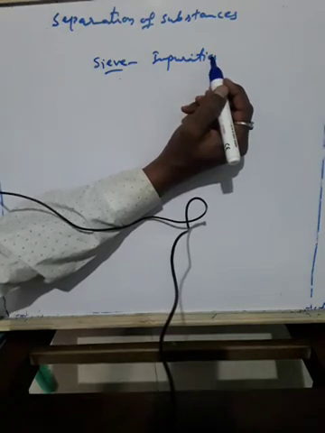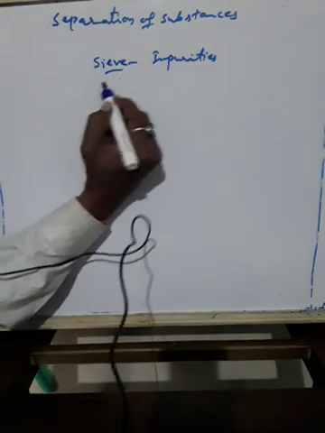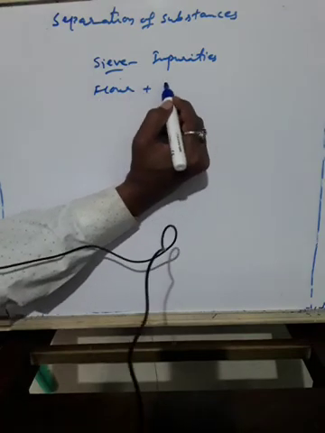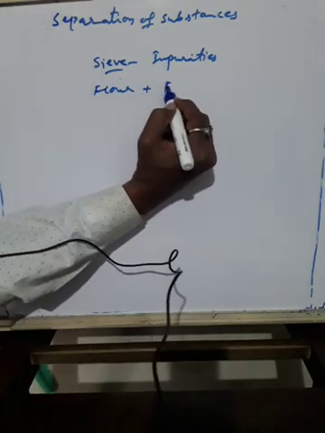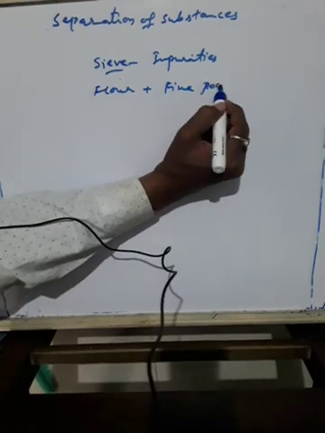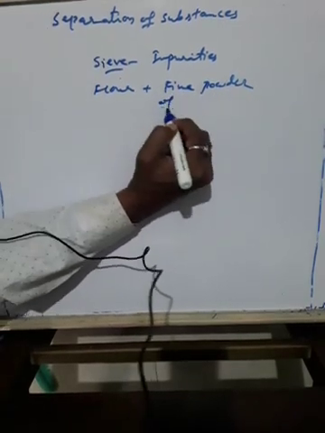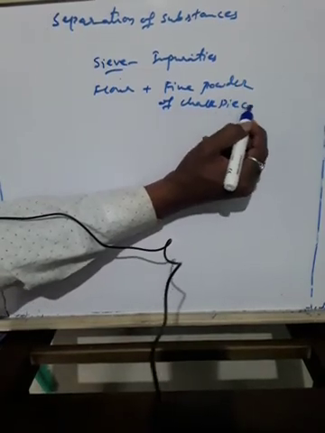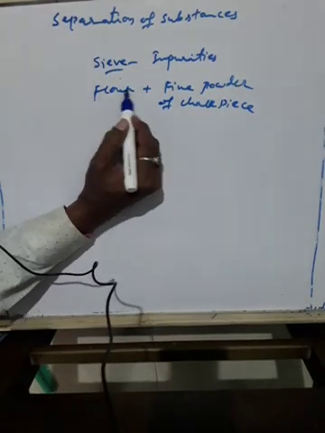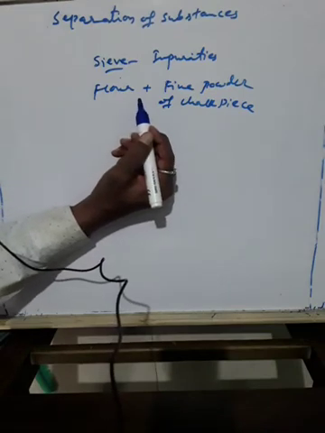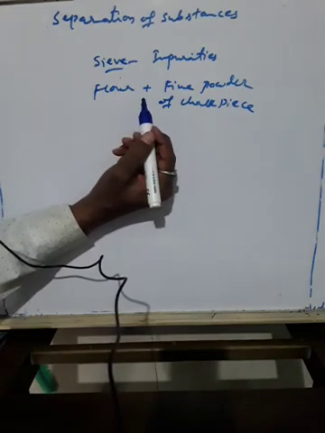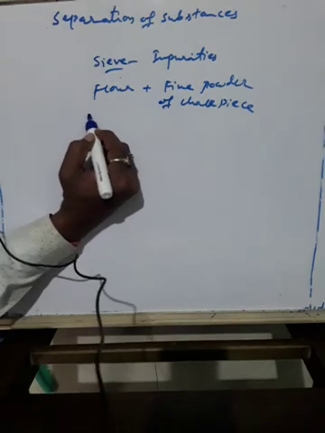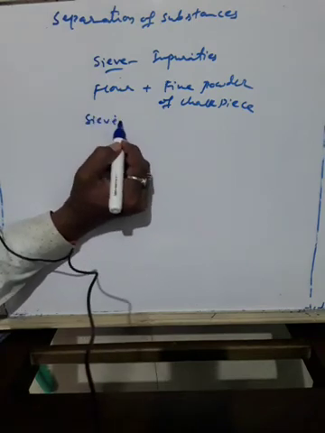Now make a fine powder of a chalk piece and mix it with the flour. You take flour and make a fine powder of the chalk piece, and you mix both the flour and the fine powder. Can you separate the flour and chalk powder by sieving? Can you use this method for this?